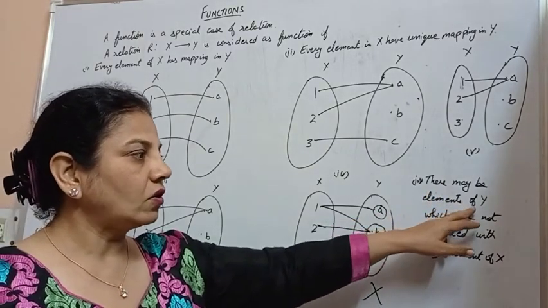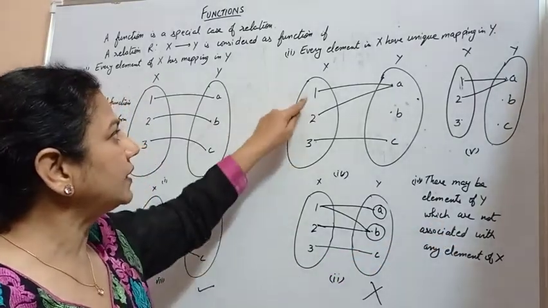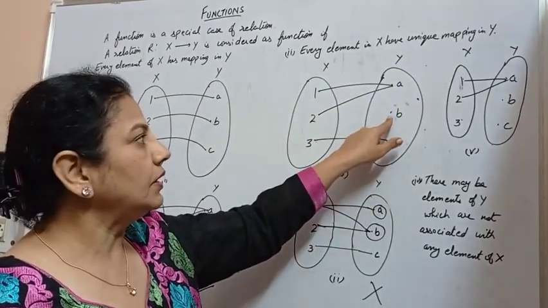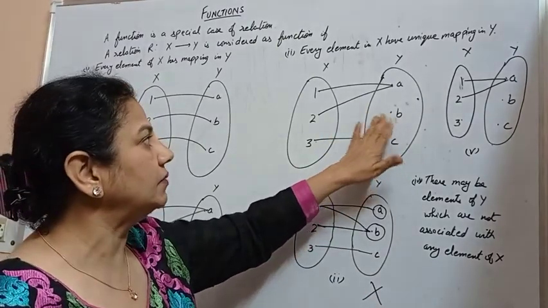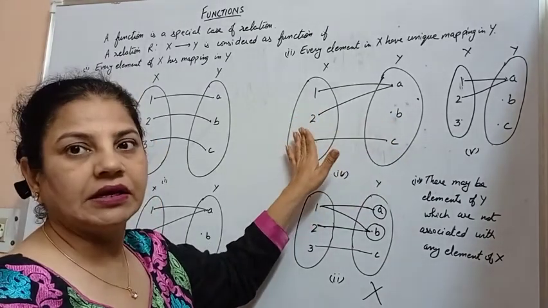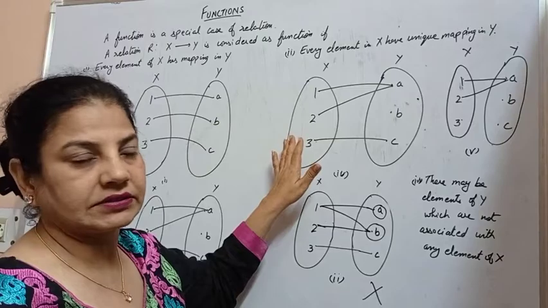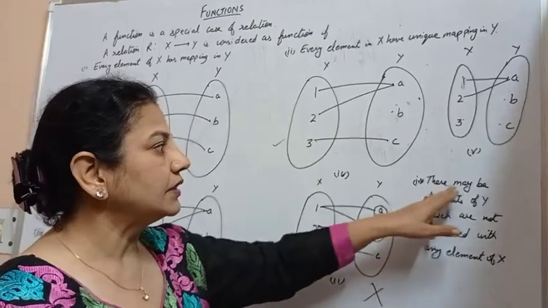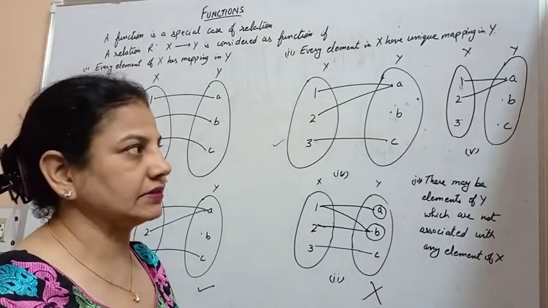There may be an element of y which is not associated with any element of x. Now observe that 1 is mapped with A, 2 is mapped with A, and 3 is mapped with C. B is left all alone. So there may be some extra elements in y which are not mapped with any element of x. They are not associated with any element of x. So this works. This is a function, because an element of y may be left behind and not associated with any element of x.